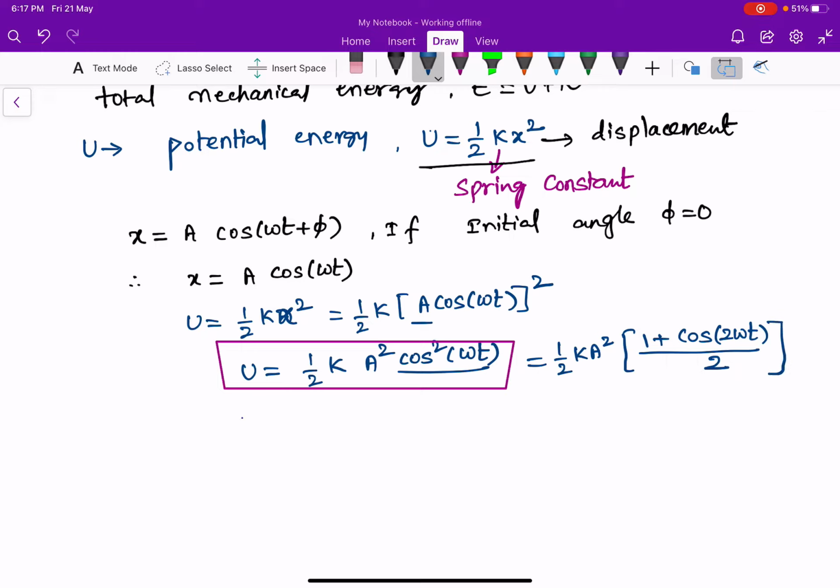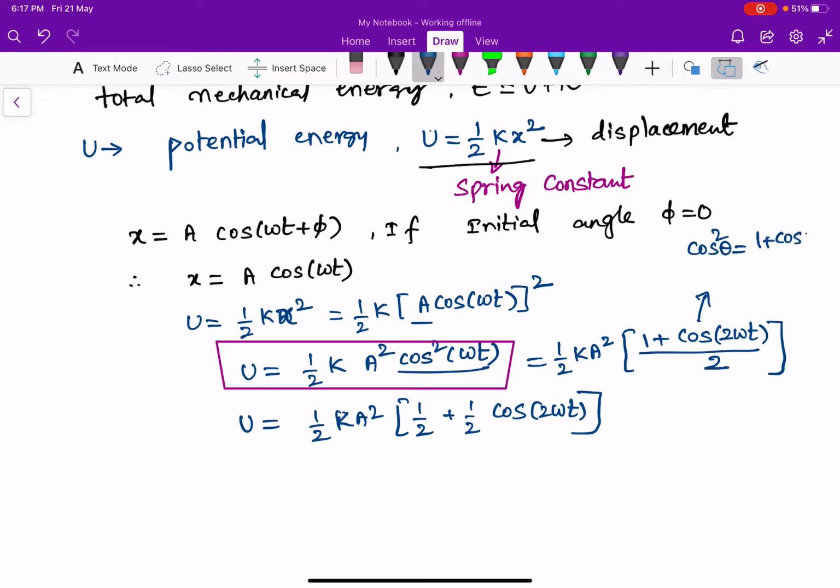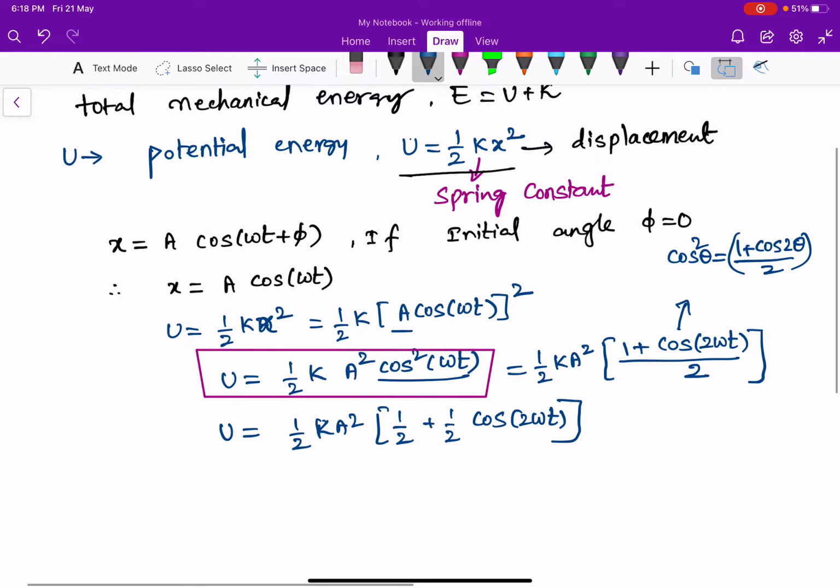So potential energy U is equal to half k a square into 1 by 2 plus 1 by 2 of cos 2 omega t. Why have I written this? Because we know that cos square theta is equal to 1 plus cos 2 theta by 2. You know this trigonometric identity.